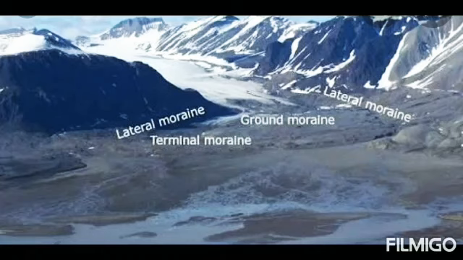Then terminal moraine is at the end. A moraine deposited at the point of furthest advance of a glacier or ice sheet is termed as terminal moraine. Then comes ground moraine. Ground moraine consists of an irregular blanket of till deposited under a glacier, composed mainly of clay and sand. It is the most widespread deposit of continental glaciers as well.